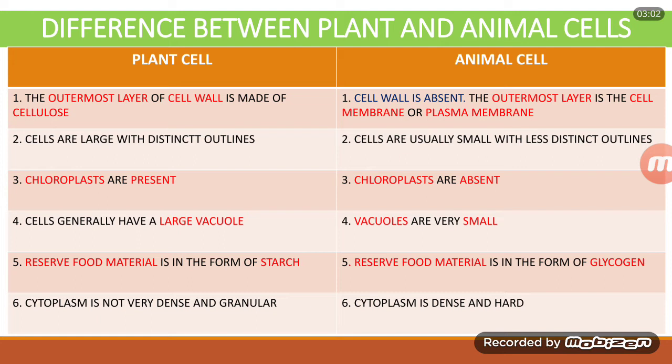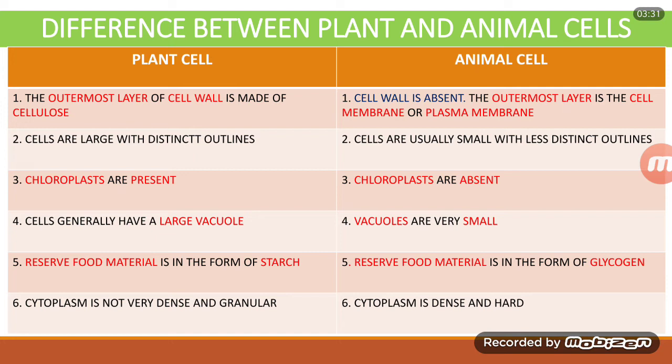The first difference is that in case of plant cell, the outermost layer is called the cell wall, and the cell wall will be made up of a material called cellulose. Whereas in case of animal cell, the cell wall is absent, therefore the outermost layer will be the cell membrane, also called plasma membrane.